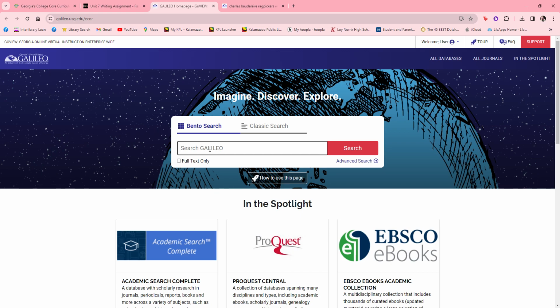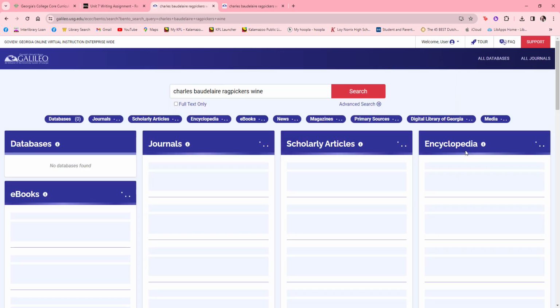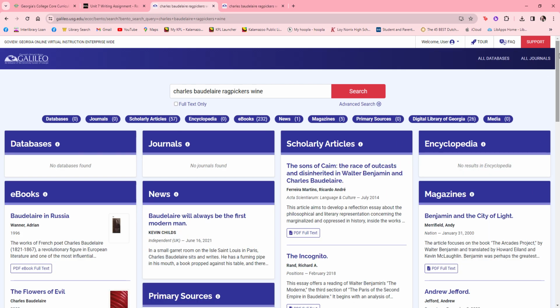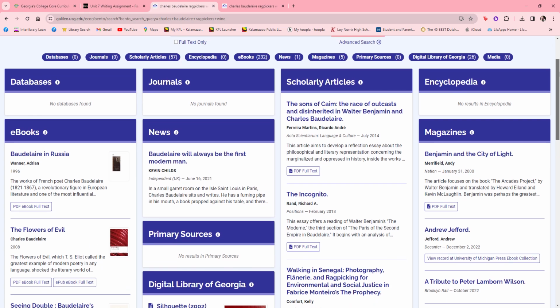So if you wanted to write a paper on it, let's see what luck we might have just doing a basic search on Galileo. So I always just start with the author's full name, making sure that it's spelled right, because you can get into trouble if it's not. You can see I've already done a search here, so I'm just going to do the same search and we'll see what kinds of things. You can usually tell in a glance or two if you're going to have trouble finding stuff.